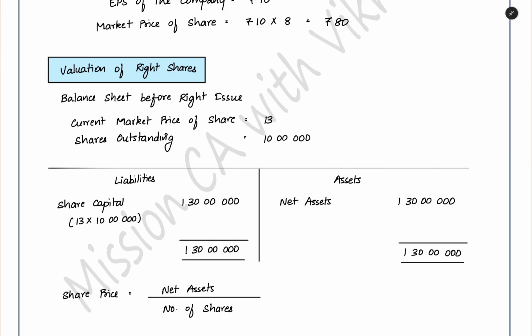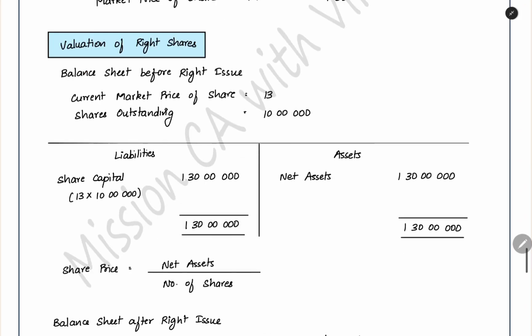Now we can start the concept of valuation of right shares. Here first we need to understand what is the meaning of right issue. What is the meaning of right issue? We will have a company, and the shareholders will already be there. We want a new amount, we want to raise capital, we want to issue new shares. First we will give the new shares to the existing shareholders themselves, whether they are buying or not, that we will see. We will give the offer to the existing shareholders. Whether they are buying or not, we will see.